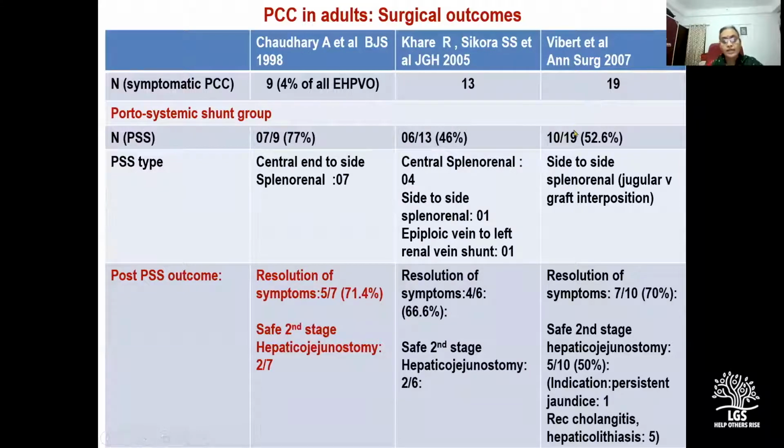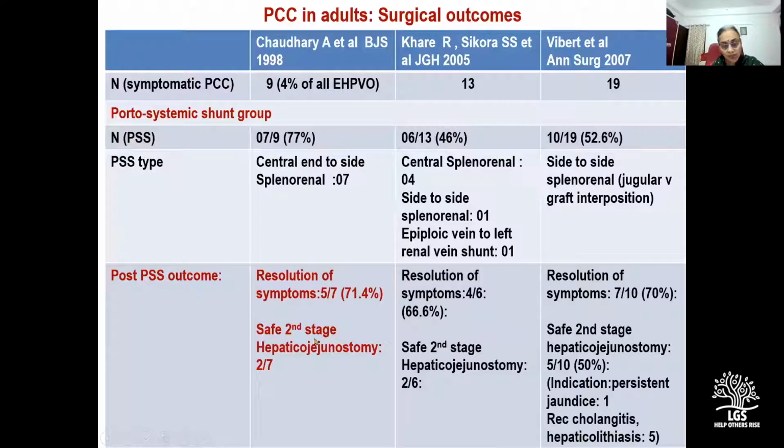And in each of these studies, in all patients wherein the anatomy was amenable to a shunt, the first stage was a portosystemic shunt, which constituted 52% to 70% of the patients. The kind of portal decompression surgery performed was a splenorenal shunt, following which resolution of symptoms occurred in 60 to 70% of the patients.